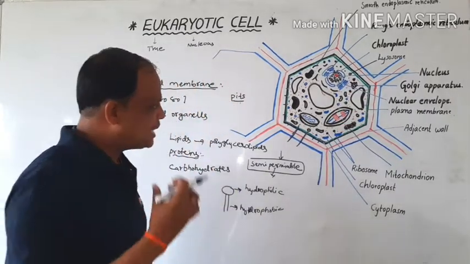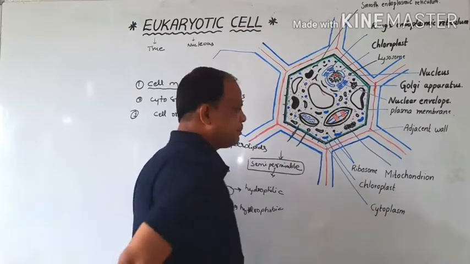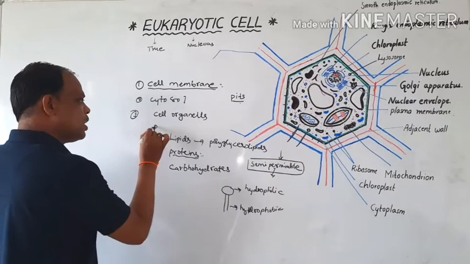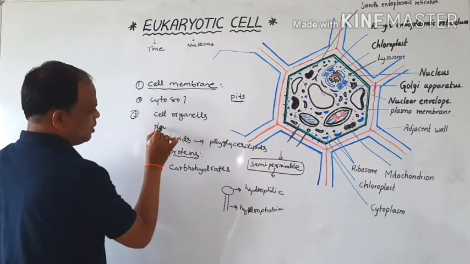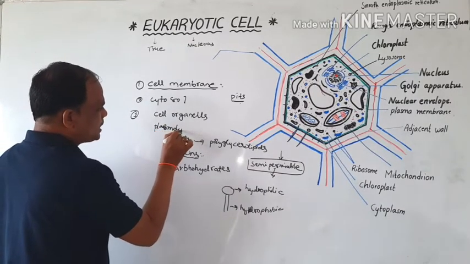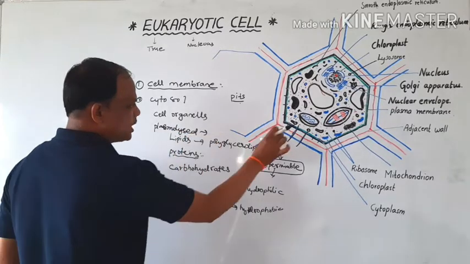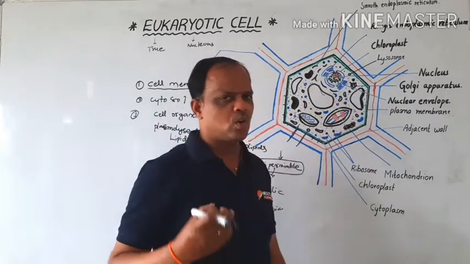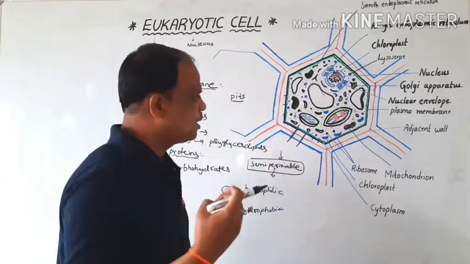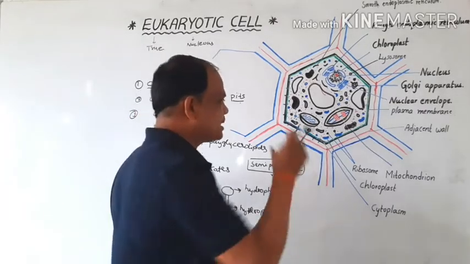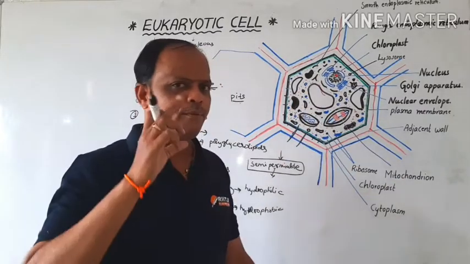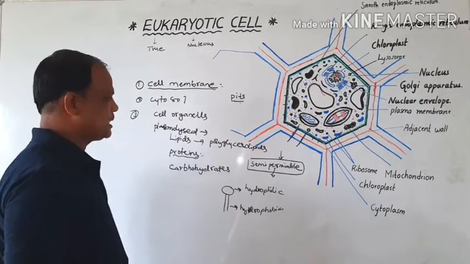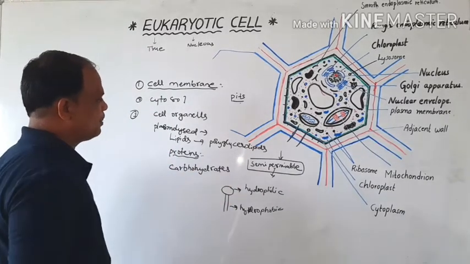To see the cell membrane perfectly, we have to look at a plasmolyzed cell. When the cell undergoes plasmolysis, we can see the cell membrane in a perfect manner. These cells cannot be seen without the help of microscopes. We can see all the cells using different types of microscopes. So this is the cell membrane.